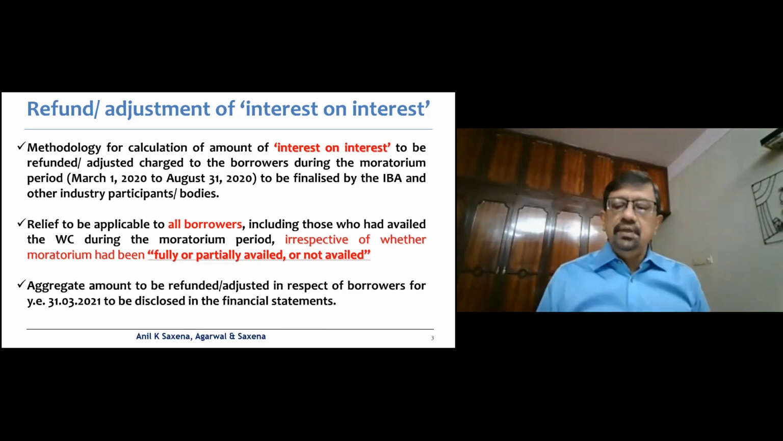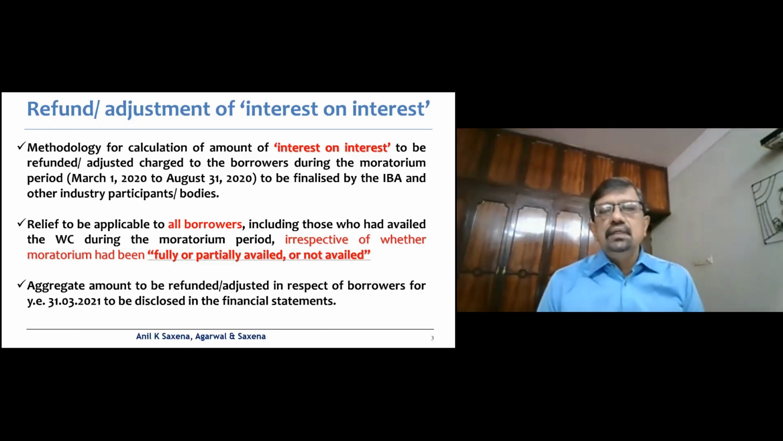Now if you remember, the Supreme Court order clarified that the refund or the adjustment had to be done with respect to all the borrowers, unlike what the government and the RBI had earlier said, which related to only the interest on interest being refunded to borrowers of up to 2 crores.